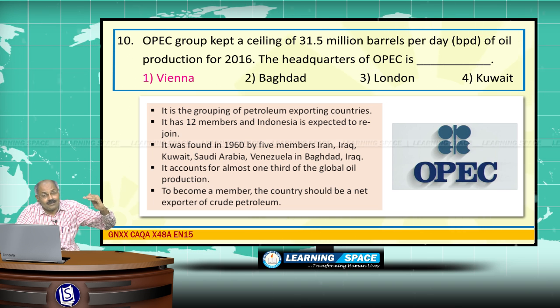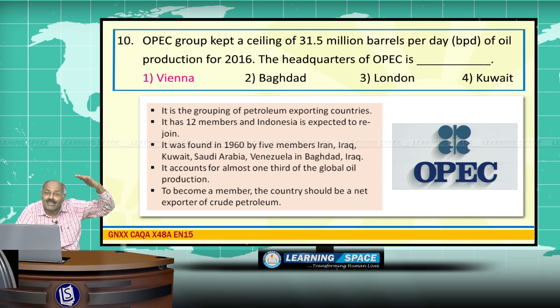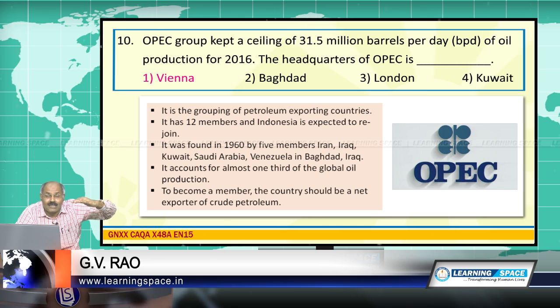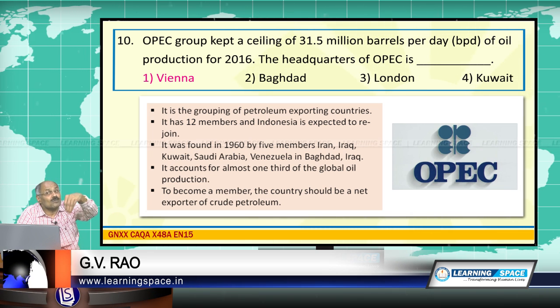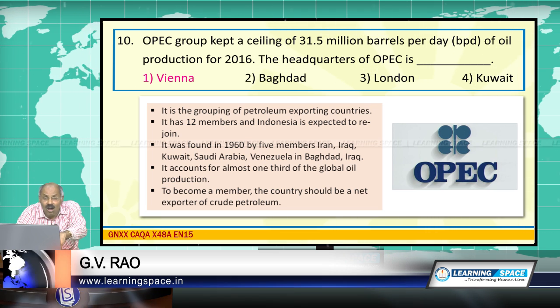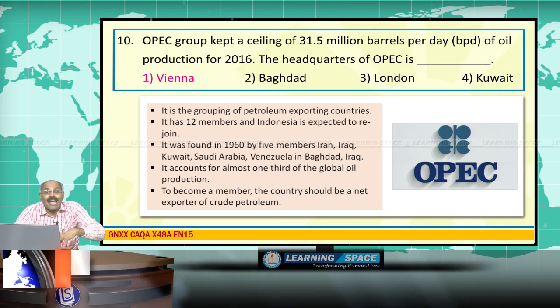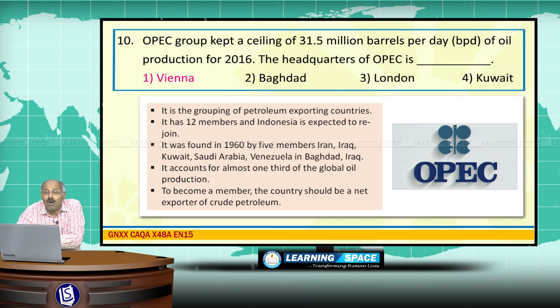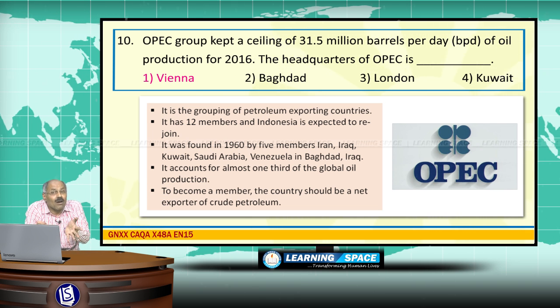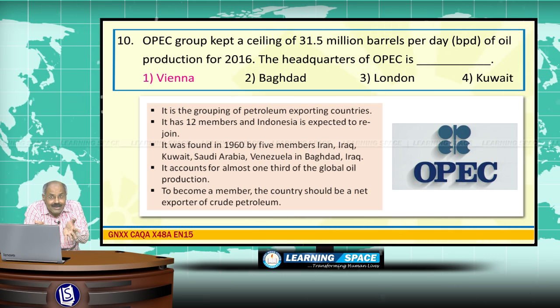As they are not reducing the production target, the basic problem they are facing is with regard to the cost. Because excess supply is available in the world, the cost of crude petroleum is hovering around $40 per barrel.